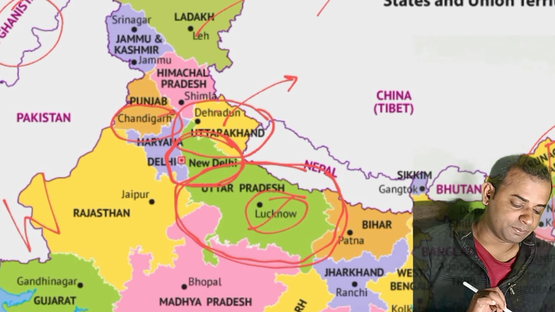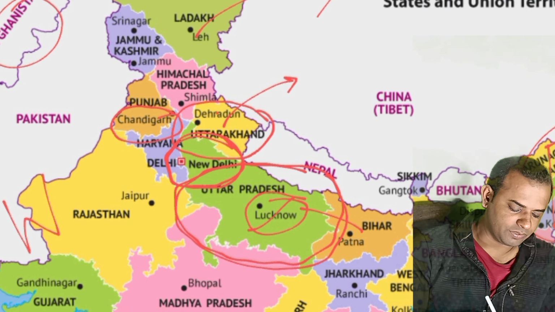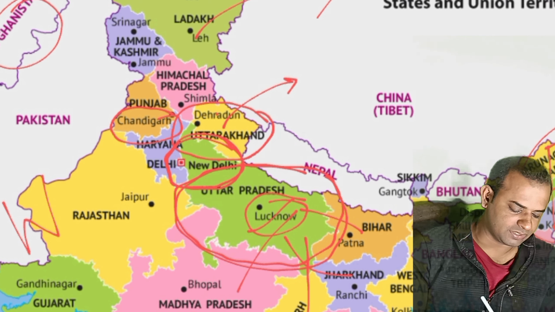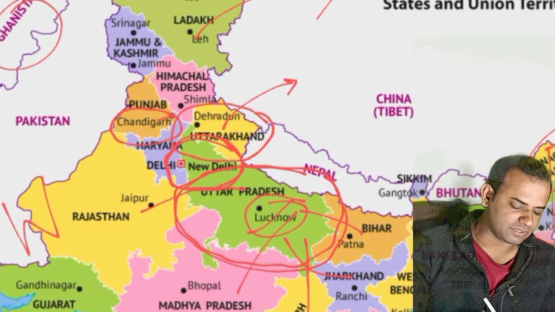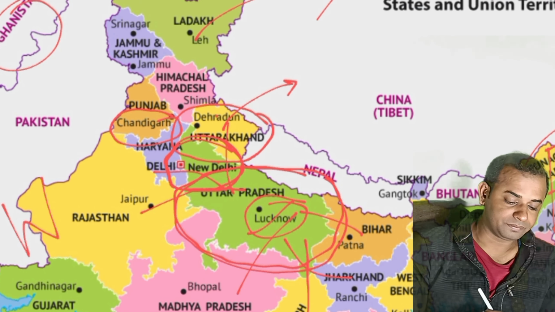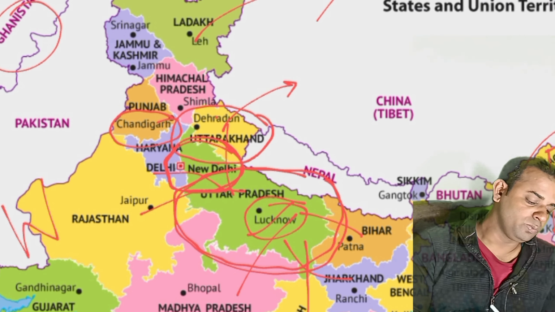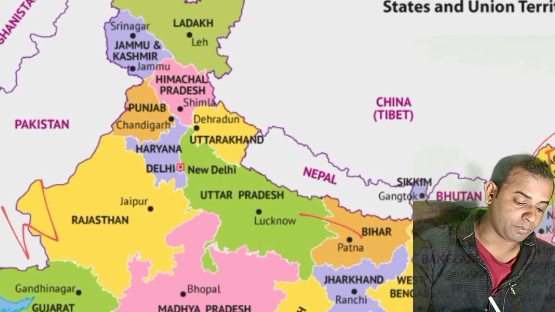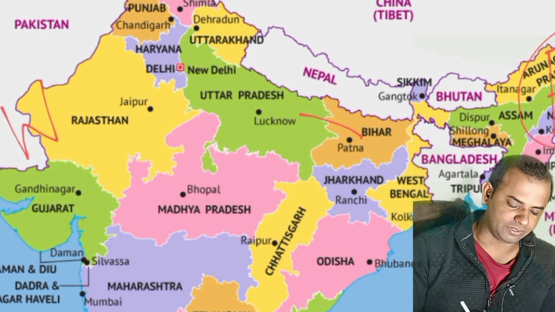Uttar Pradesh shares its border with many states. The first one is Bihar, the second one is Jharkhand, the third one is Chhattisgarh, the fourth one is Madhya Pradesh, the fifth one is Rajasthan, the sixth one is Haryana, and the seventh one is Uttarakhand. So UP shares its border with approximately seven states. It can be asked in the examination.